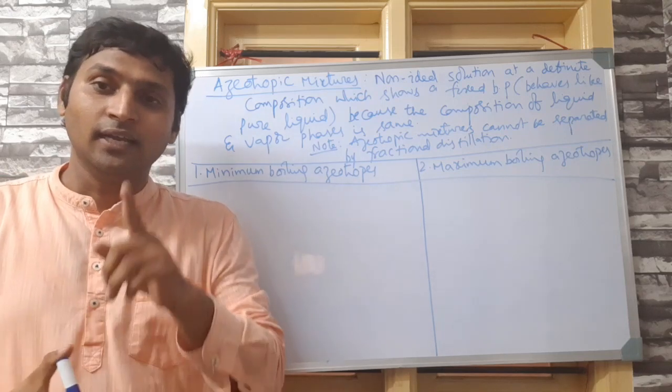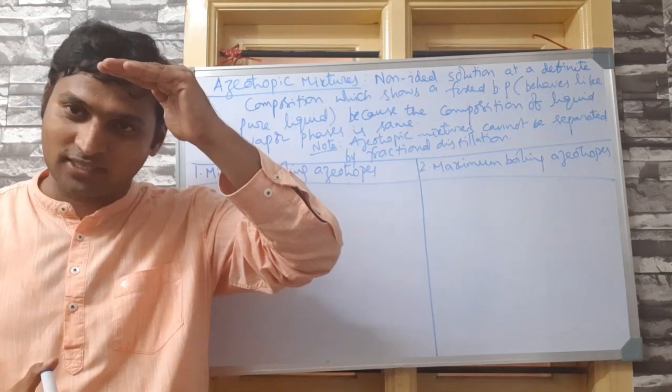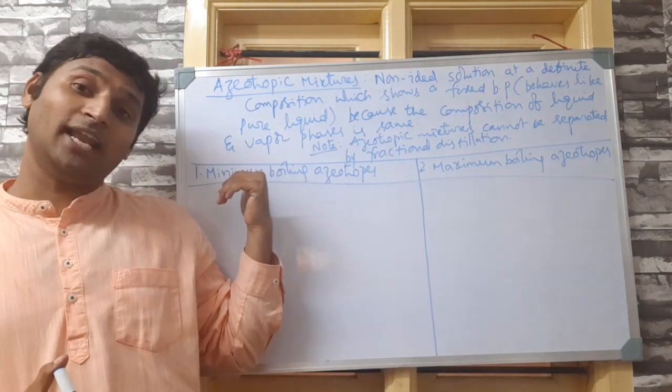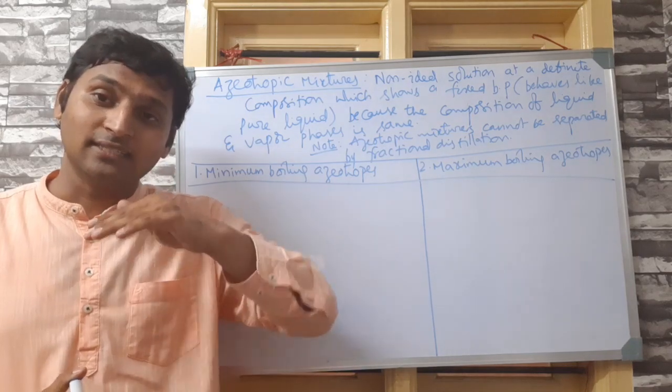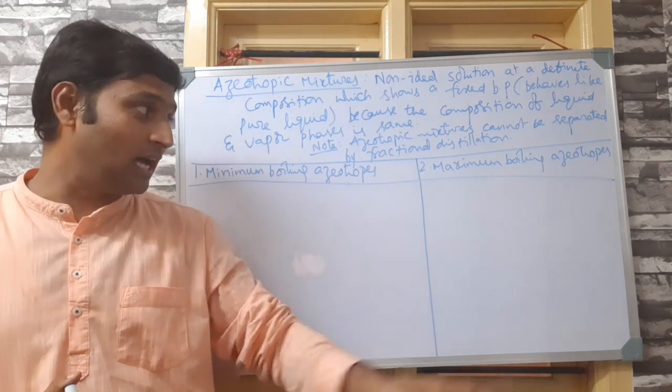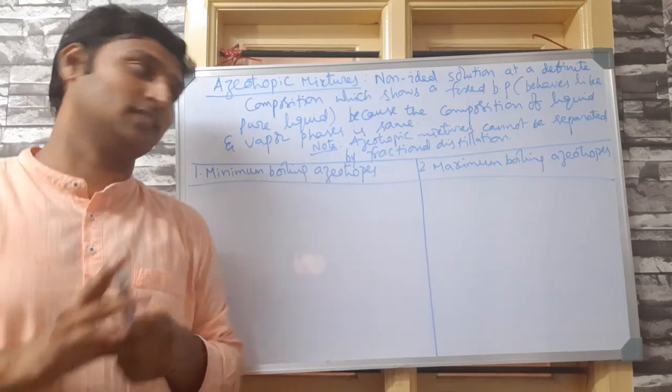Now, when vapor pressure is higher than expected from Raoult's law, then boiling point will be lower, right? When vapor pressure is lower than expected from Raoult's law, then boiling point will be higher, right? So that is the difference.